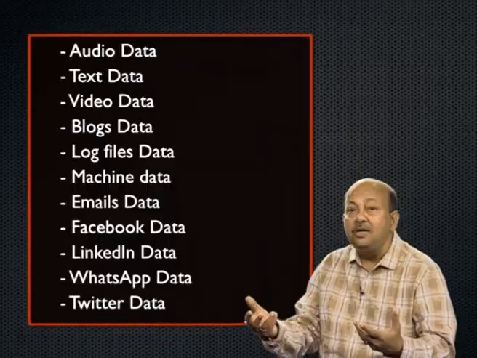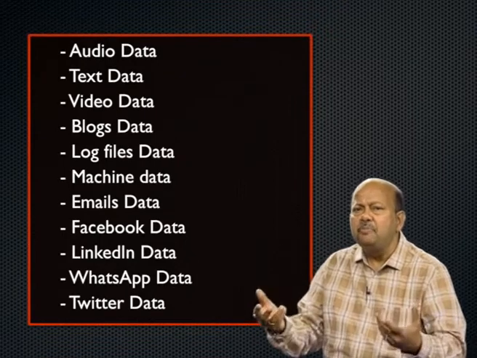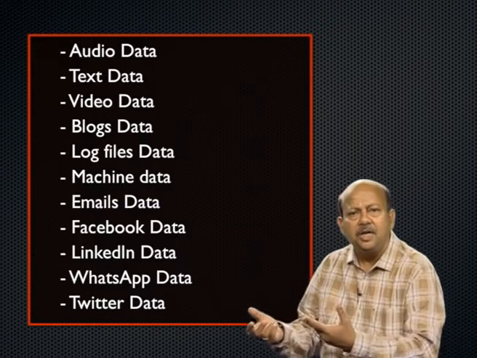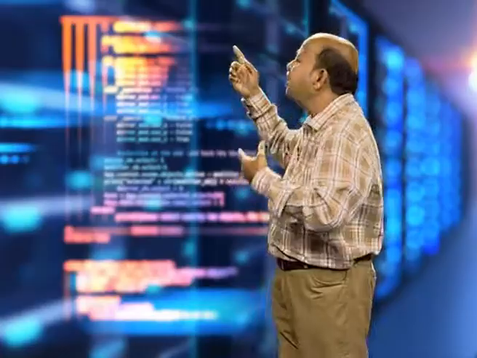For example, text data, blog data, log files, audio, machine data, emails, Facebook data, LinkedIn data, WhatsApp data, Twitter data, these are all unstructured. There is no format, just different types of length and structure. So, there exists no standard in the organization of data. That is the reason why it is called unstructured data.